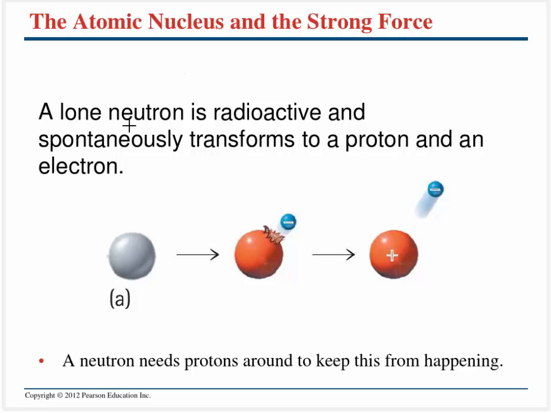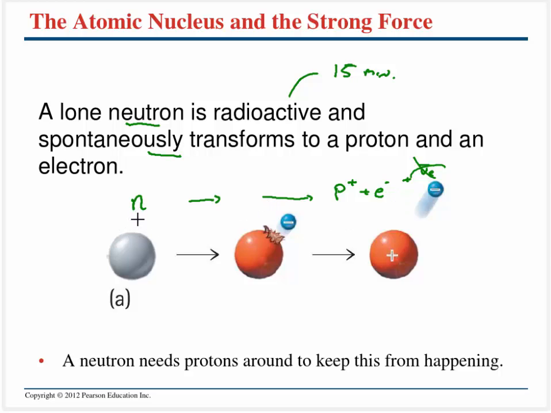One thing to keep in mind is that neutrons by themselves are actually radioactive, and they tend to decay. They have a lifetime of about 15 minutes or so, and what they will do is spontaneously transform into a proton and electron. So here we have a neutron, and this is going to spit out a proton and electron. So we could write this as decaying spontaneously into a proton and an electron. And I am lying to you a little bit. It is also going to spit out something called an antineutrino, which we'll see next chapter. So for right now, don't worry about that too awful much.